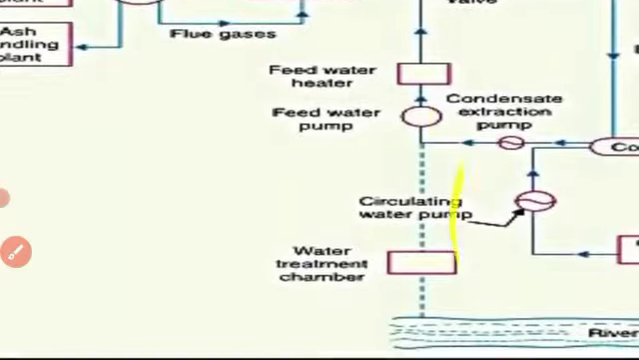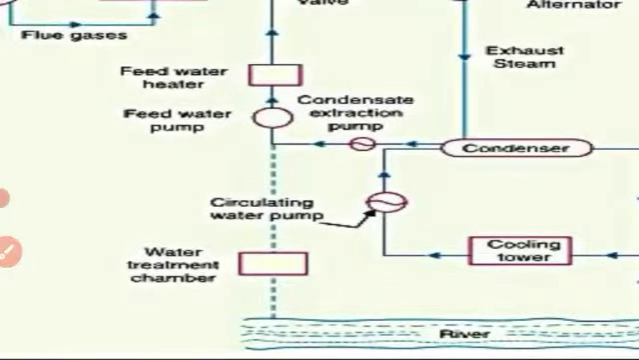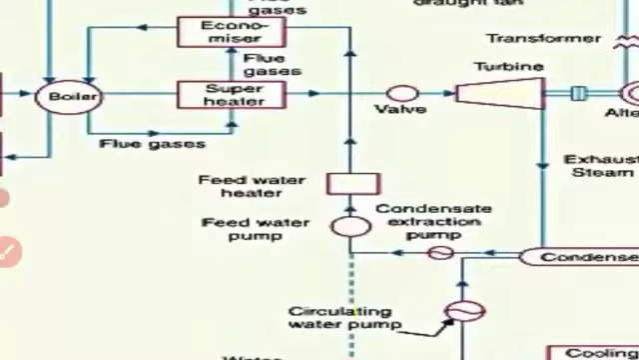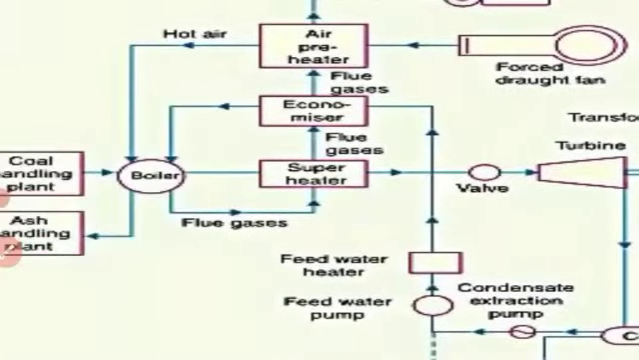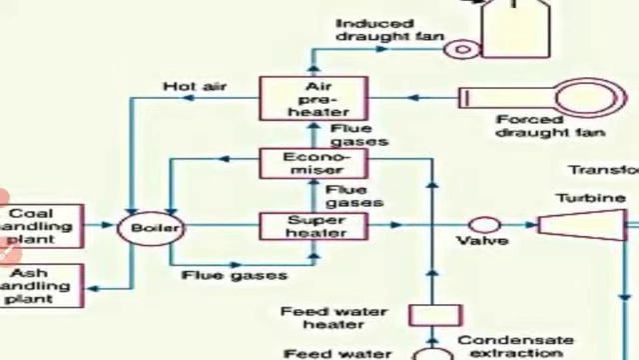So water, which will be taken from the river, passes through the economizer. Before feeding to the boiler, the water gets heated up with the help of the flue gases, and that heated water is given to the boiler. So here I conclude: the economizer extracts a part of the heat of the flue gases to increase the feed water temperature before feeding to the boiler.